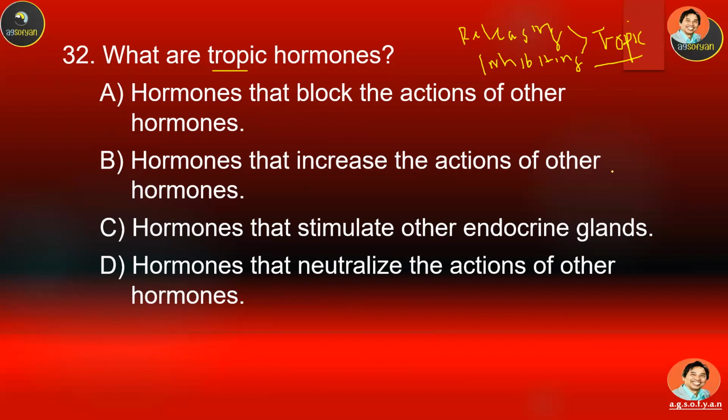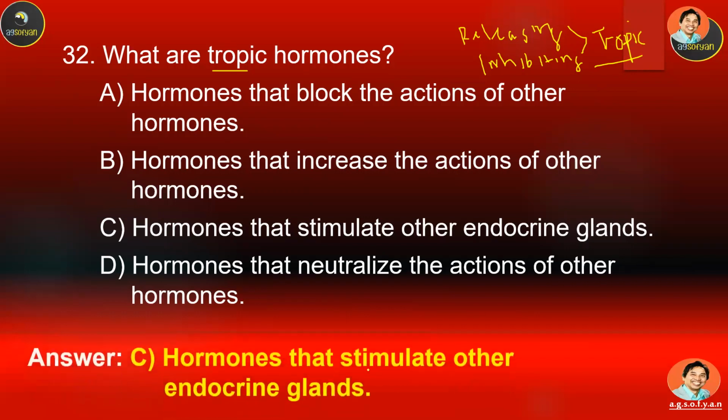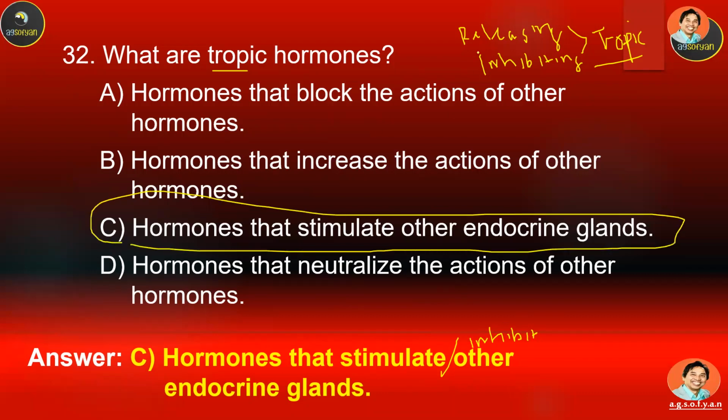So tropic means the one that stimulates other endocrine glands, stimulate or inhibit. We can actually put this also: stimulate or inhibit other glands to produce hormone. Okay, so this is going to be the answer. So most of the hypothalamus hormones are tropic hormones. Some of the anterior pituitary hormones are tropic hormones.